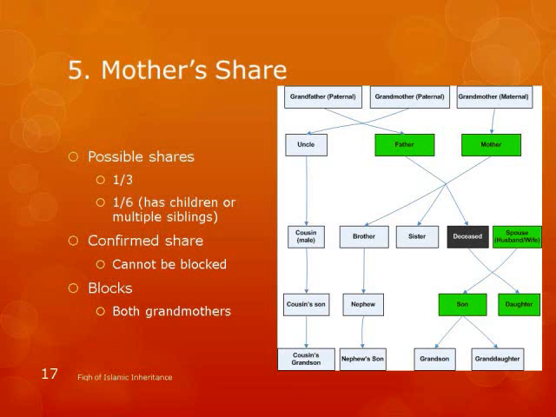Mother's share. Very similar. She can get 1/3, but if the deceased person has children, it gets reduced to 1/6. Why does it get reduced? Because the son is more powerful, right? So you have to lessen it.